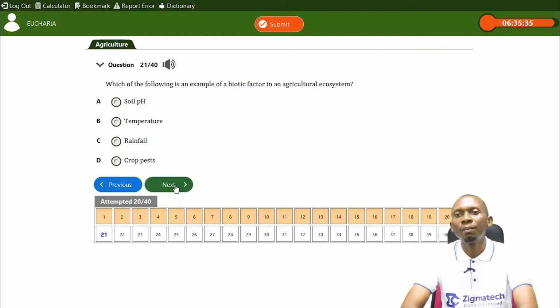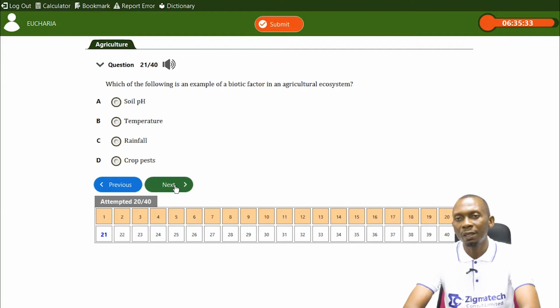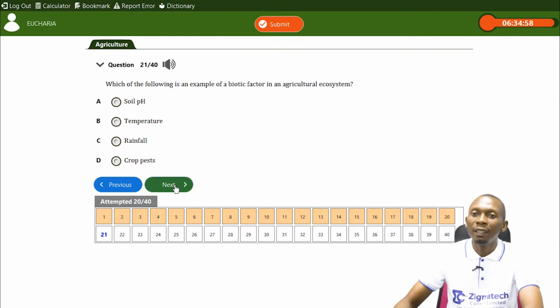Which of the following is an example of a biotic factor in an agricultural ecosystem? Now, when we talk about biotic, we're talking about the living factors in an ecosystem. Here we're looking at this ecosystem, of course, a self-sustaining system where the living components interact with the non-living components. So let's look at the biotic factors. When we talk about biotic, we're talking about the living factors or living organisms. So let's look at the options. We have soil pH, that's not a living factor. Temperature is not a living factor. Rainfall is also not a living factor, but crop pest is a living factor. So our answer is crop pest.